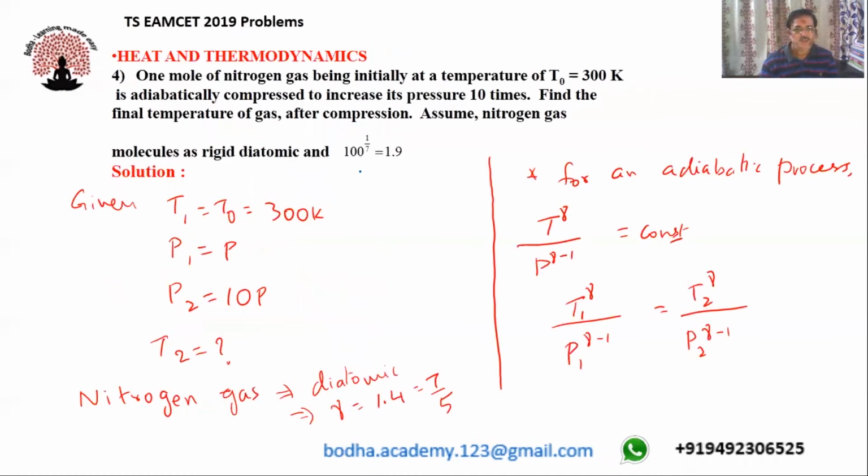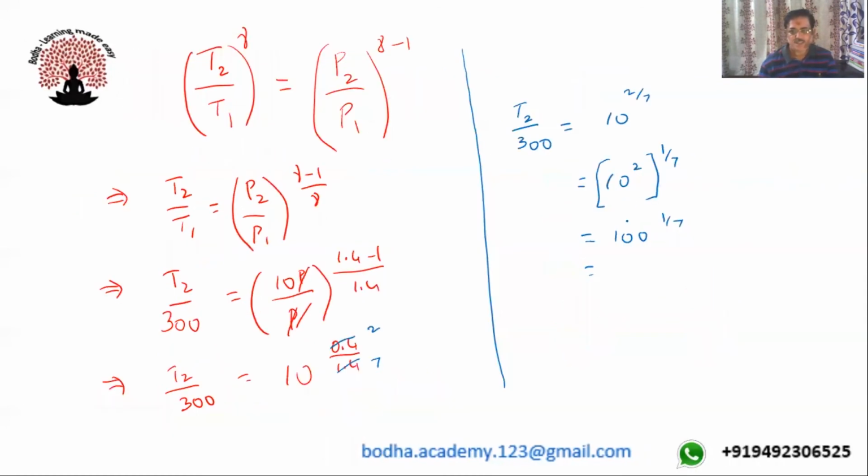Observe here, the value 100 power 1 by 7 is equals to 1.9. Therefore, T2 is equals to, cross multiply, 1.9 into 300. So on simplification, you'll get the answer as 570 Kelvin.